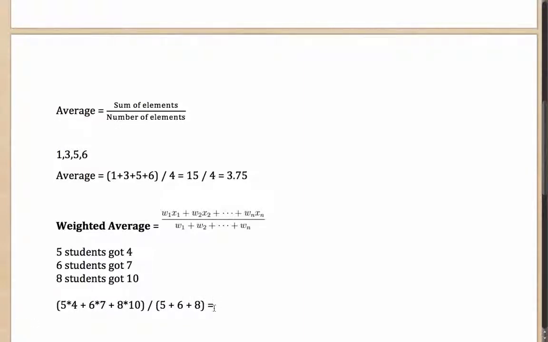And this calculation will lead us to my average score, which will be 20 plus 42 plus 80. I'll add 80 and 20 is 100, so 142. 142 needs to be divided by 5 plus 6 plus 8, or 19. So the average score that I'm looking at is 142 by 19. And this we have calculated by the weighted average method.